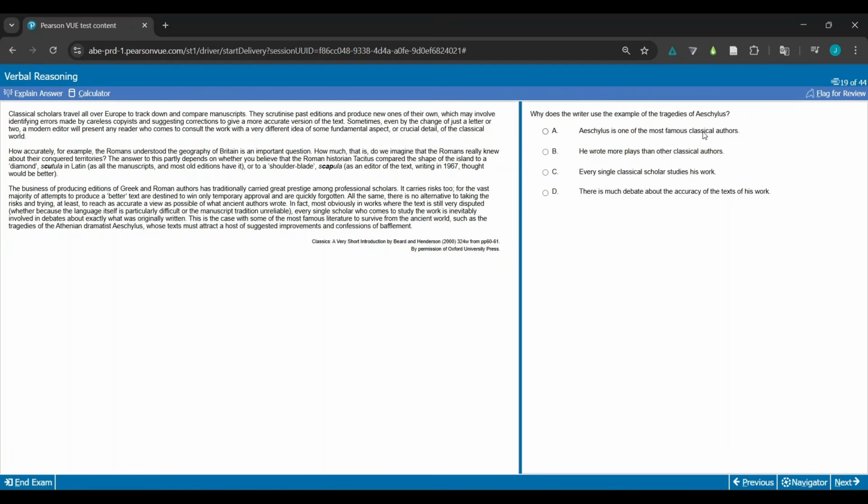Why does the writer use the example of the tragedies of Aeschylus? Okay, I could do this one. If I was to guesstimate this at all, I can't really, so I'm just going to keep reading.